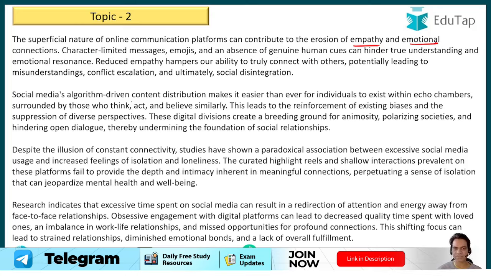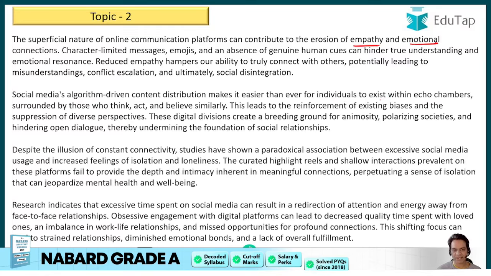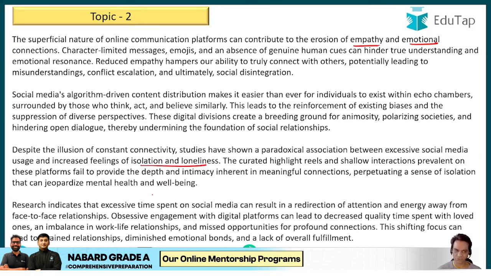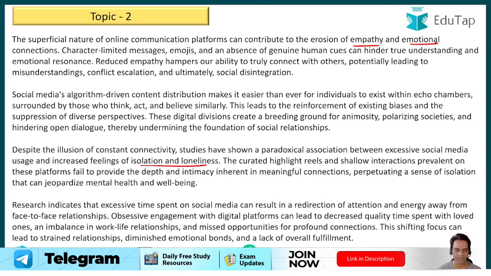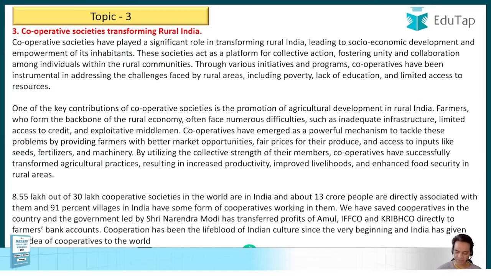Now, social media's algorithm-driven content distribution makes it easier than ever for individuals to exist within echo chambers, that is, alone, surrounded by those who think, act, and believe similarly. This leads to reinforcement of existing biases and the suppression of diverse perspectives. Now, despite the illusion of constant connectivity, studies have shown a paradoxical association between excessive social media use and increased feelings of isolation and loneliness. This is true. Now, research indicates that the excessive time spent on social media can result in redirection of attention and energy away from face-to-face relationships. And then you could have written about the consequences of social media, how it may be problematic.